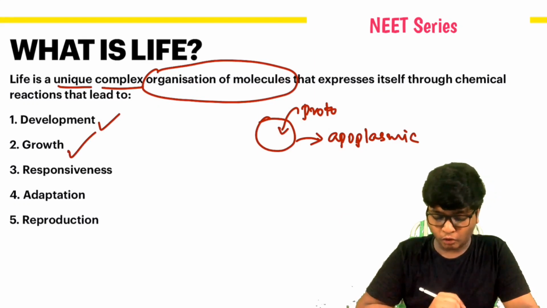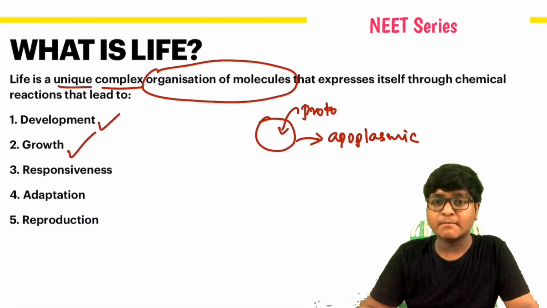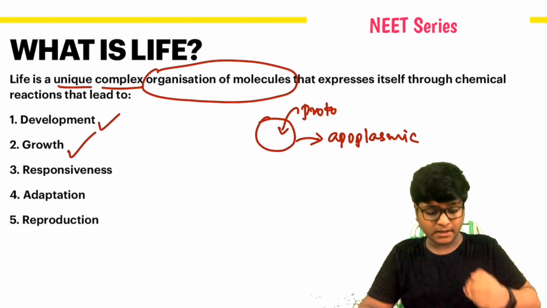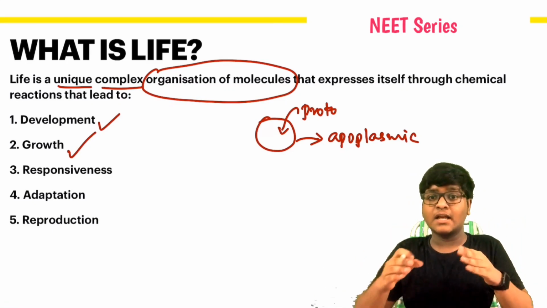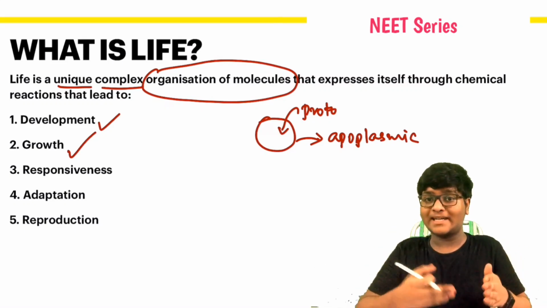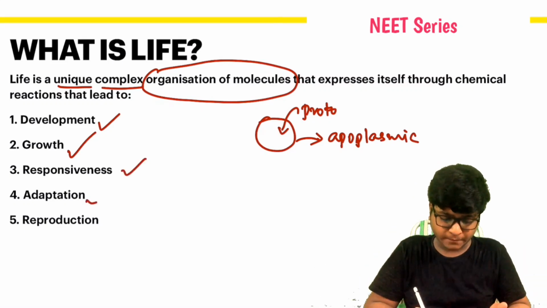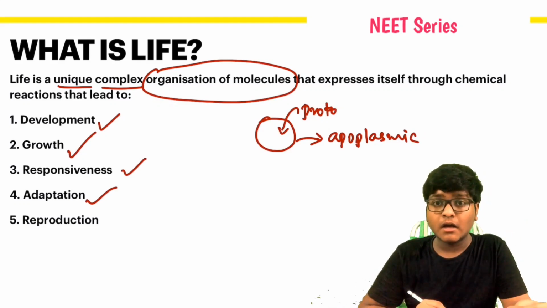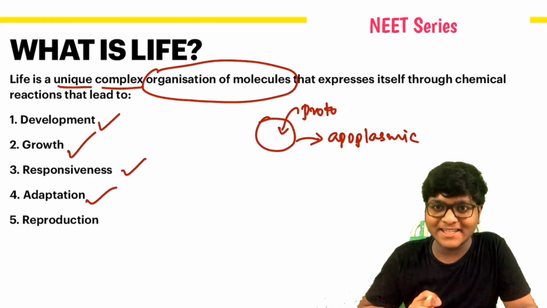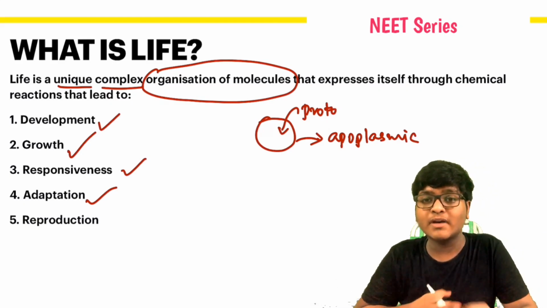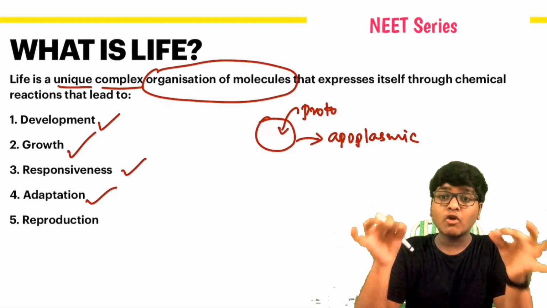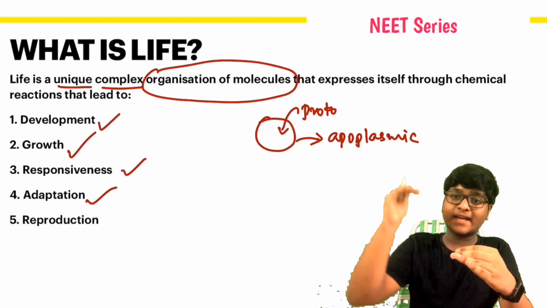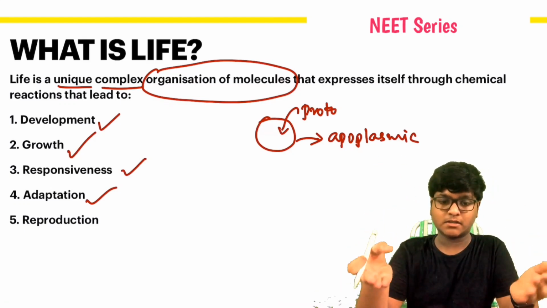And we have discussed growth. Responsiveness is nothing but sensitivity and response. Sense plus response is nothing but responsiveness. And what is adaptation? Adjusting to the environment, like habitats. Reproduction, what is this? Reproduction is the ability to procreate. What is this procreate? Are you thinking like that? Ability to procreate is nothing but formation of new individuals of similar kind, like from their parent cell, formation of similar individuals.